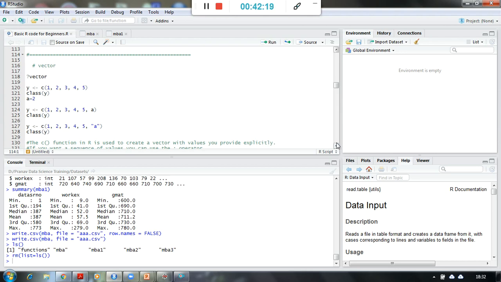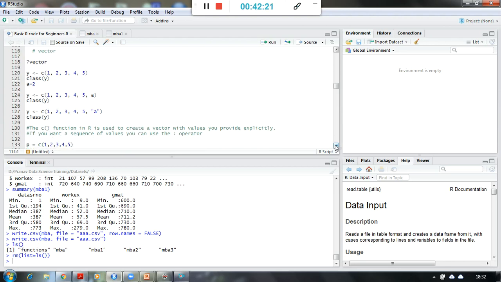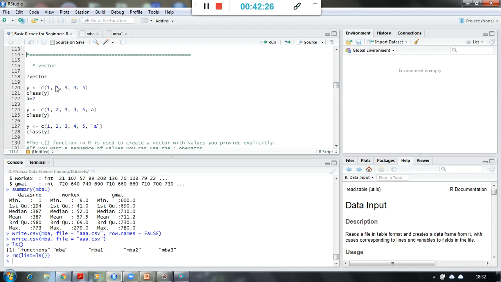All right, now let us understand a little more in depth. What is a vector, what is a list, what is an array, what is a matrix?